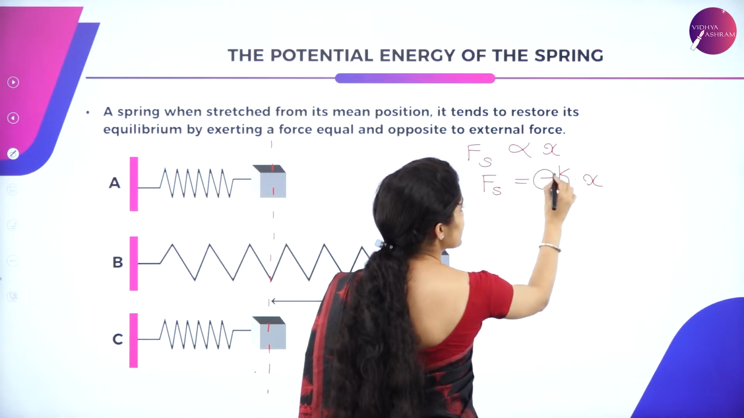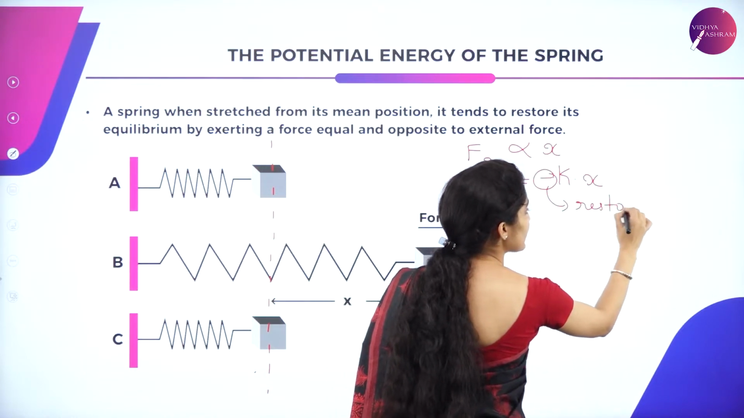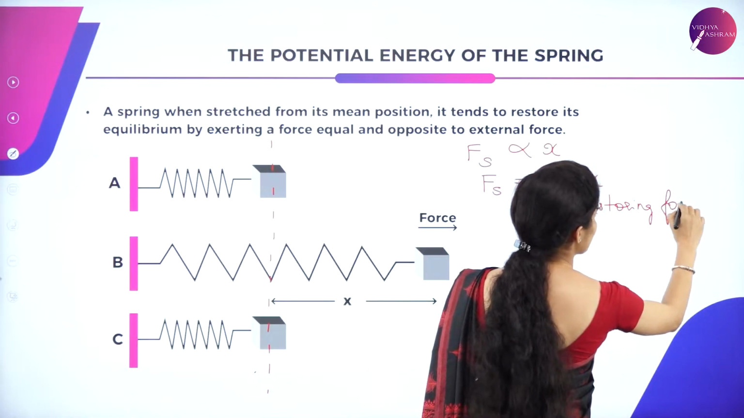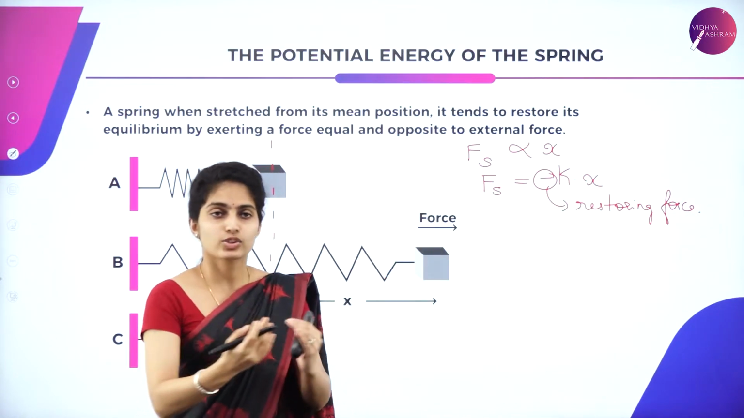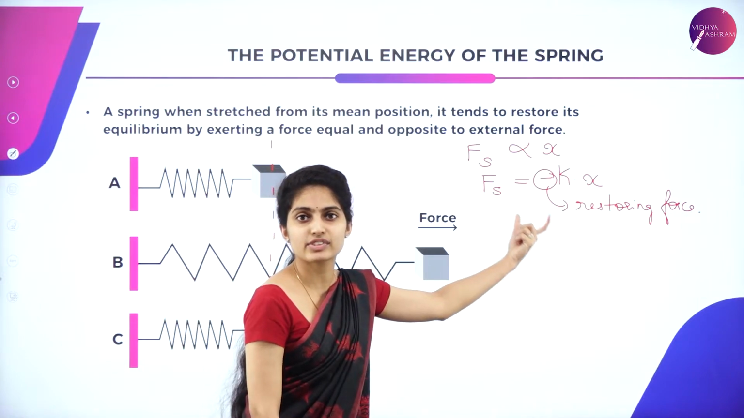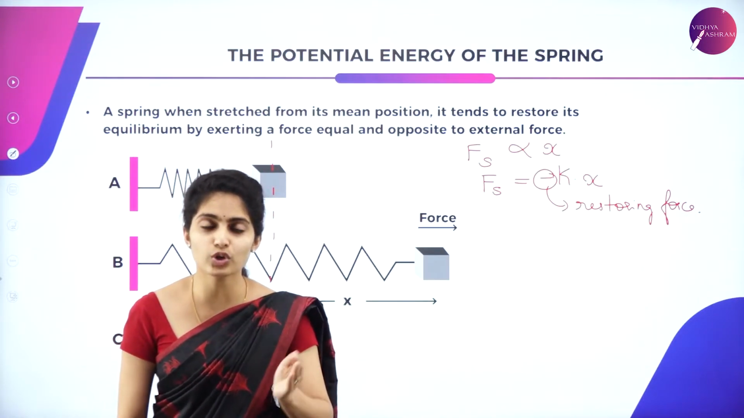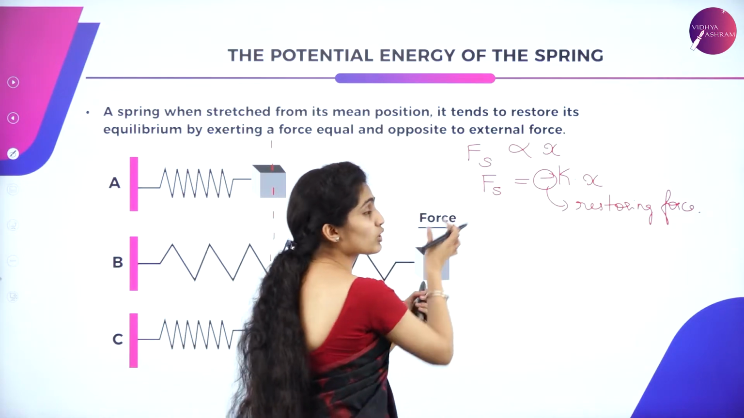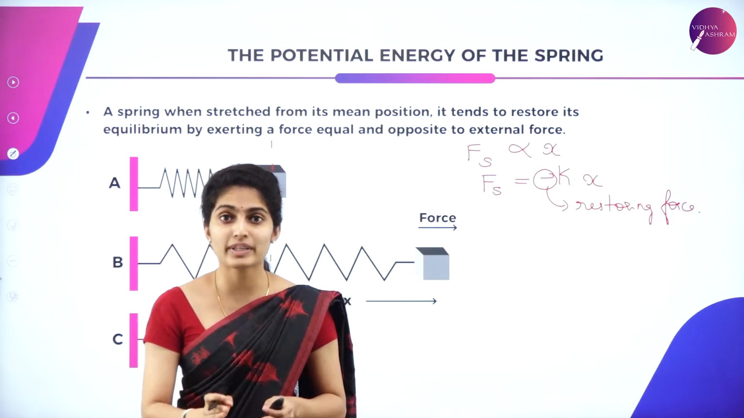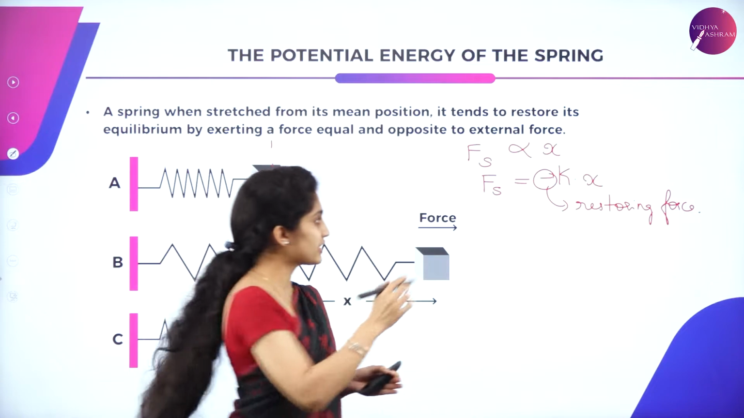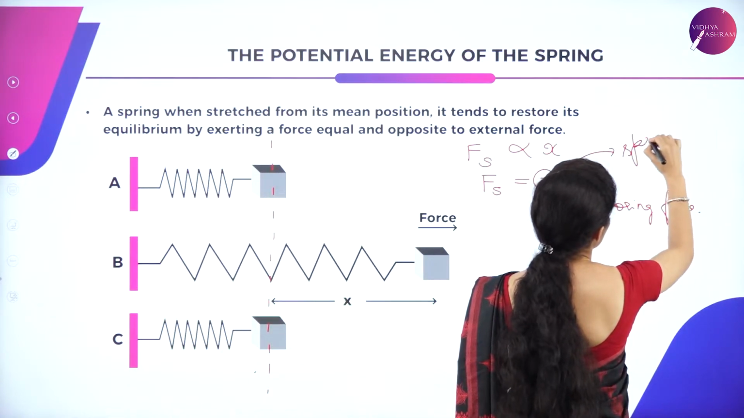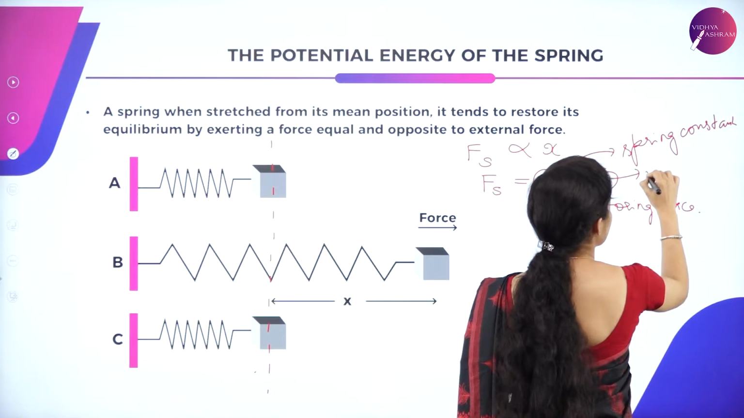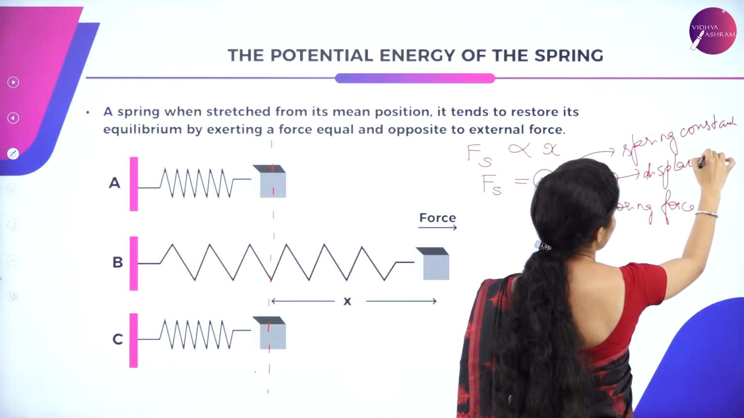The minus is because the force is restoring. It is due to the restoring force that it is coming back. The negative sign indicates the force is getting restored back to its equilibrium position. Now k, since it is a force applied on a spring, is said to be a constant, that is the spring constant. So what is that k? It is the spring constant. And x is the displacement which is undertaken.